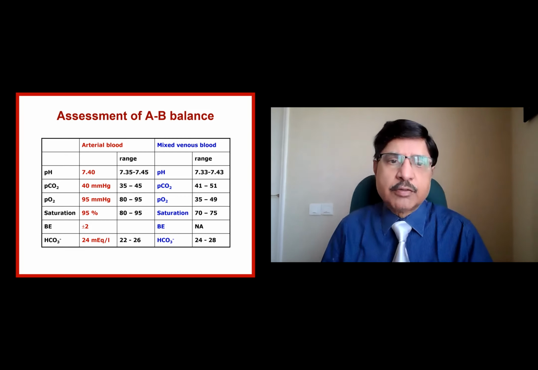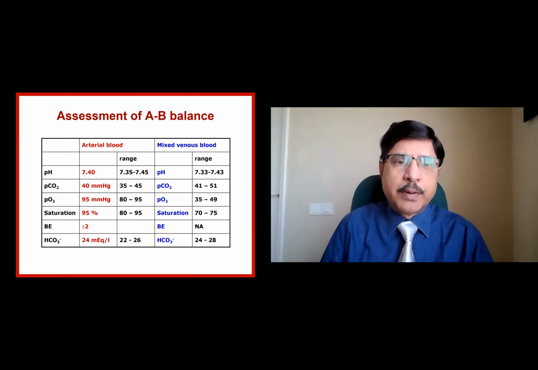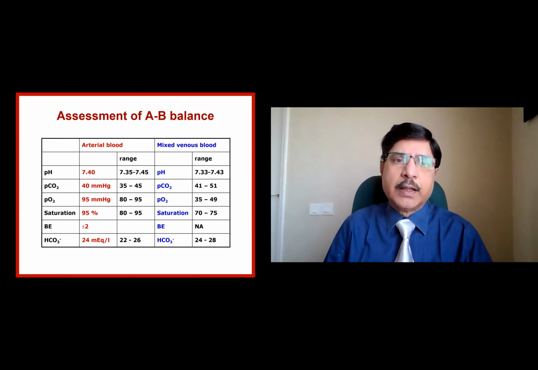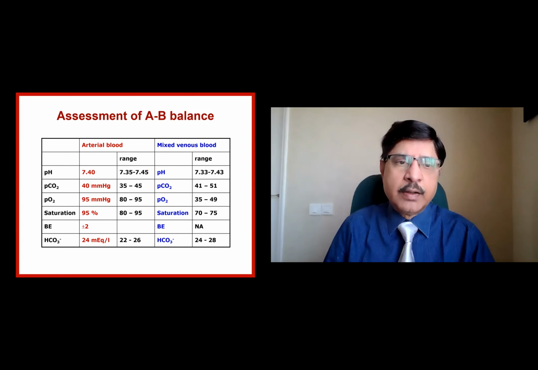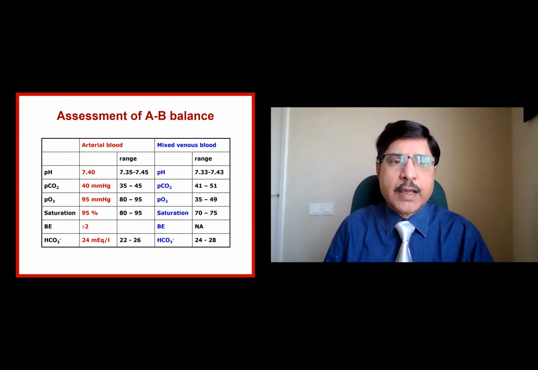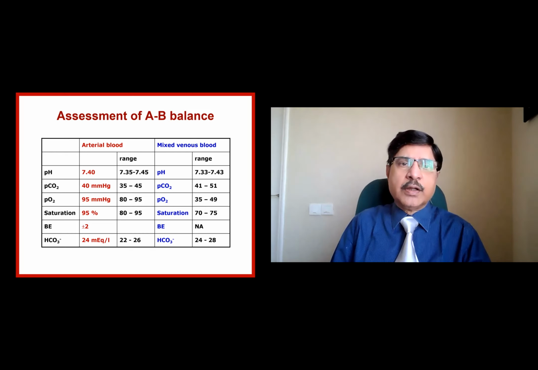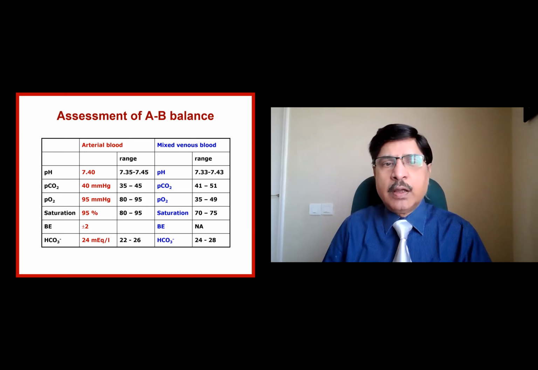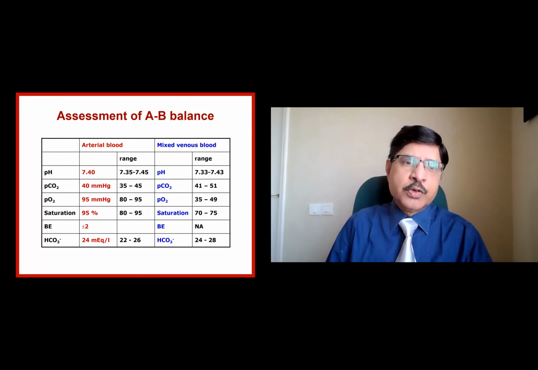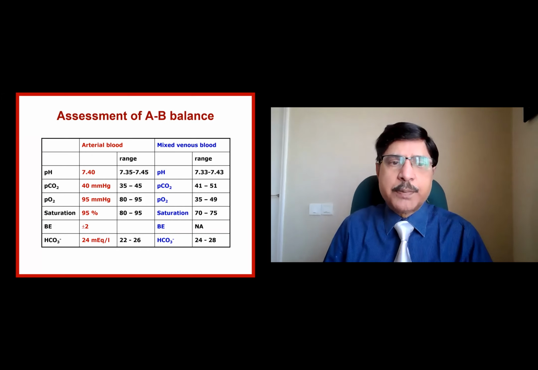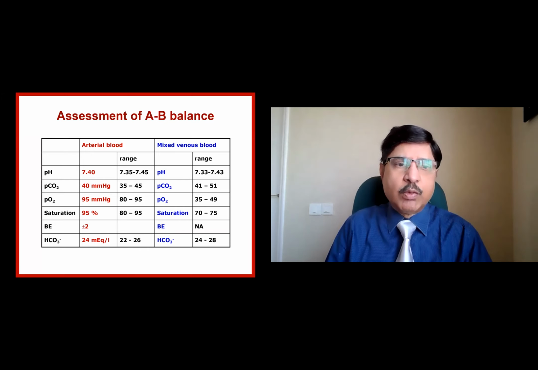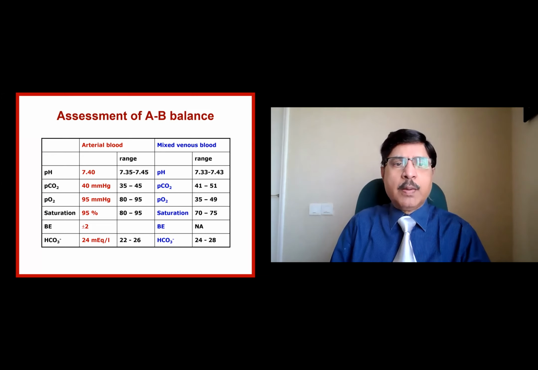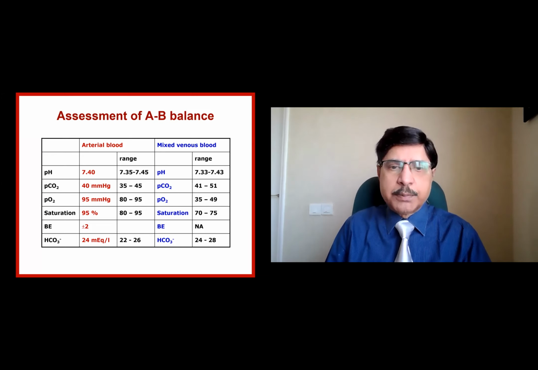PCO2, 40 millimeters of mercury, partial pressure of carbon dioxide. Needless to say, it is arterial carbon dioxide, because we are looking at the arterial blood. Actually, in fact, it should have been written as PaCO2, small a, denoting arterial, but it is generally omitted. If you write capital A there, it becomes alveolar carbon dioxide, which we are not dealing with here. So this is arterial, P small a CO2 or PCO2. Likewise, P small a O2 or PO2 is the arterial oxygen concentration, which is measured in partial pressure, 95 millimeters of mercury. Saturation around 90%.